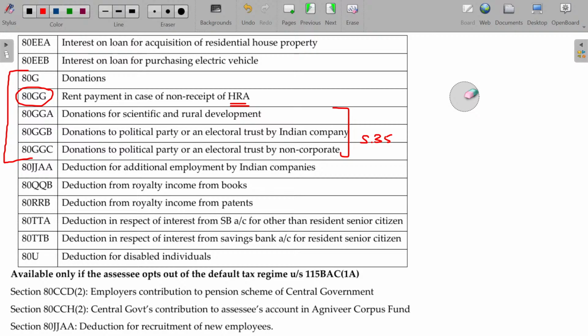Expenses for R&D, where you can spend the money for your own R&D purpose, improvement of your existing process, or you can donate to a third party for their research and development. These two are there. In case you are spending for the third party's research and development, this donation is claimable as a deduction only if you are shifting out of the default tax regime. Similarly, here instead of keeping the money yourself, you can donate to a third party, but not having the PGPP income. If I have the PGPP income, the donation given for scientific R&D is deductible under section 35.